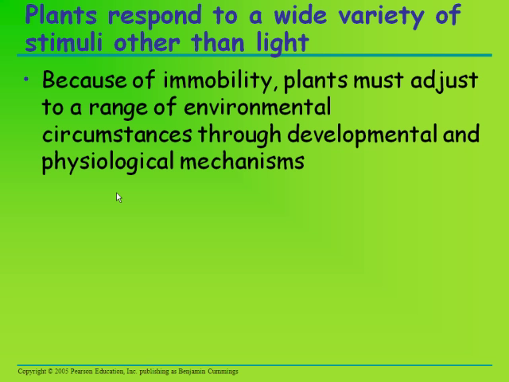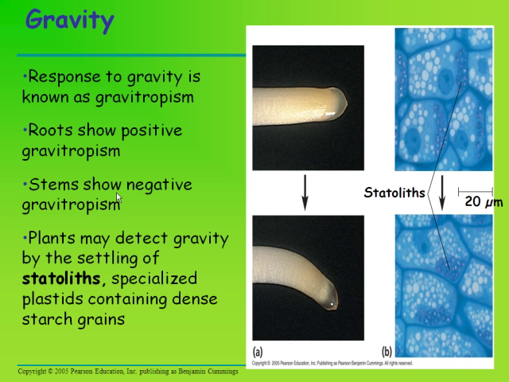Plants respond to a wide variety of stimuli other than light. Because of immobility, plants must adjust to environmental circumstances through developmental and physiological mechanisms. So this is gravitropism, response to gravity. Here are roots. Over the course of hours, a positively oriented primary root of maize bends gravitropically until its tip becomes vertically oriented. So this is positive gravitropism in roots.